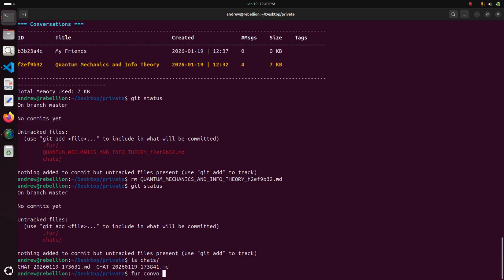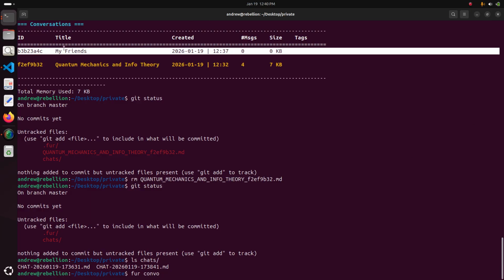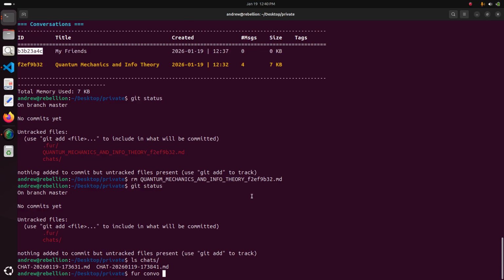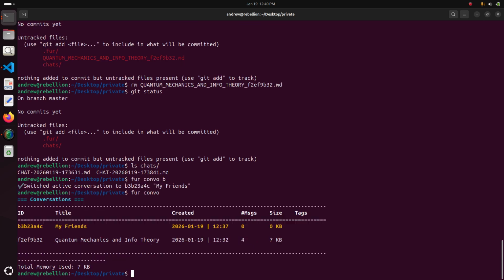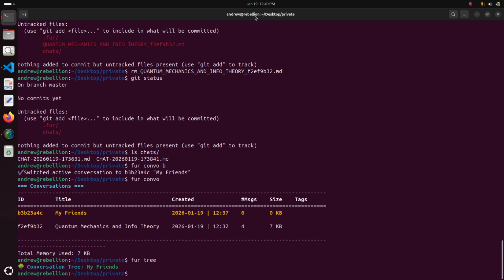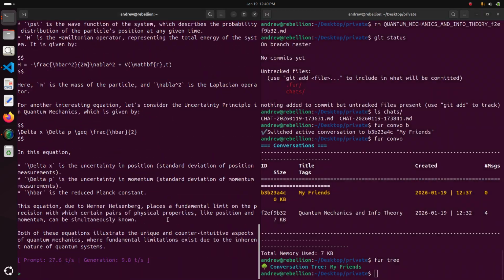We can go also back to our my friends conversation, which is currently empty. You're typing for combo fee. Now we're in there. And we typed 3. The 3 is empty because we haven't started saving anything in that thread. And we can ask it some questions about my friends, right? You can say, how do I make more friends? Let's ask it that. Okay.